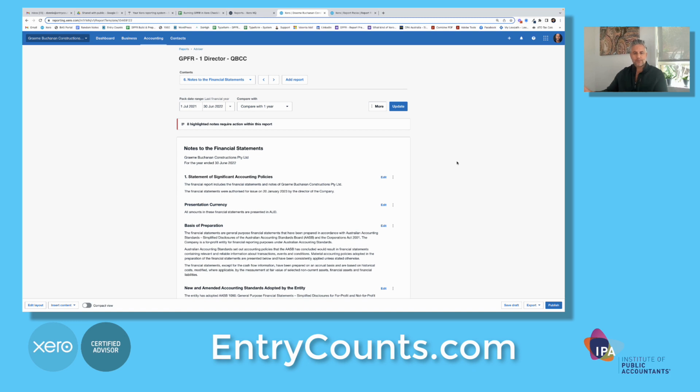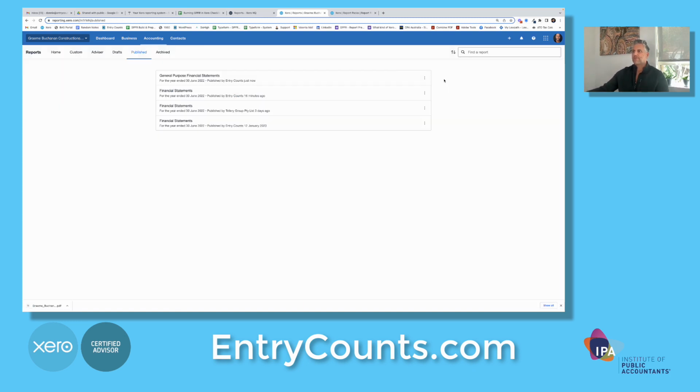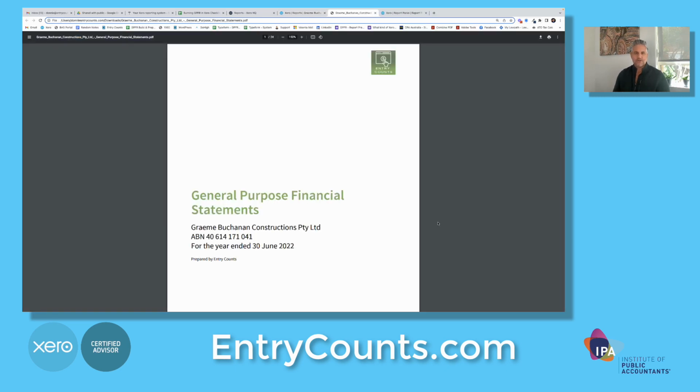Once you're satisfied with the result there, all you do is hit publish. And from here, you can export to PDF. And now you have your general purpose financial statements ready to send to your client.